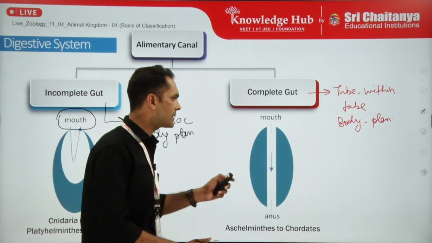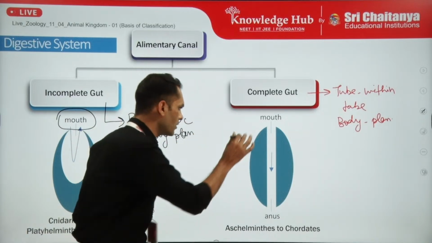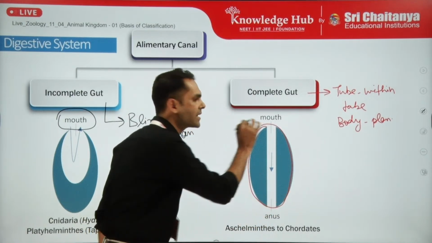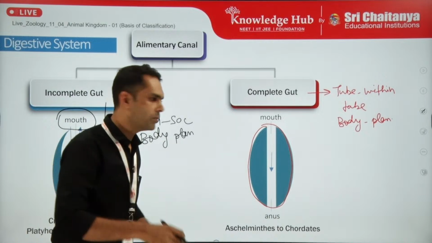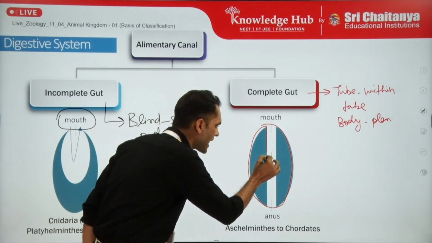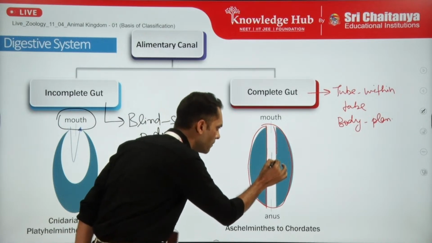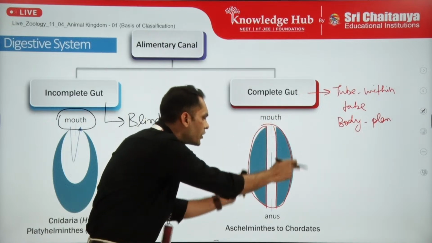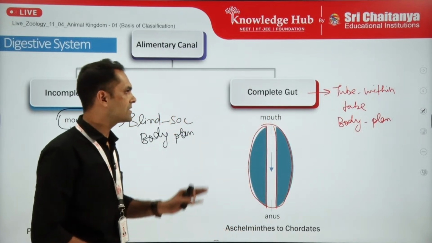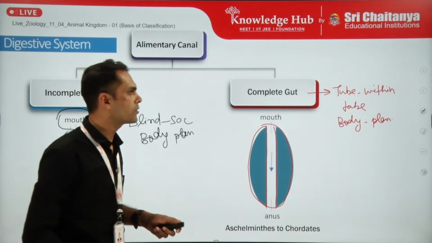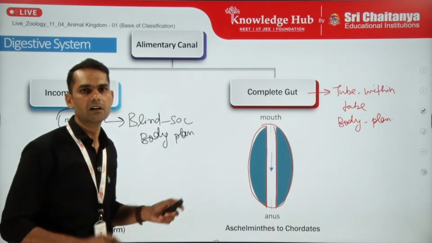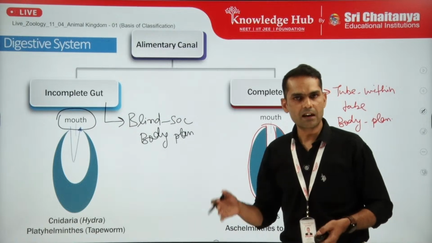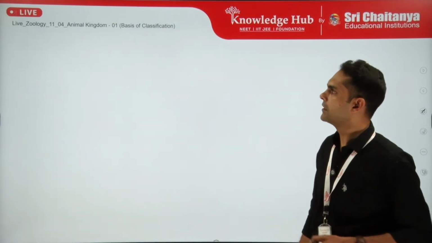So we can consider the whole body of the organism as a single tube, and in that tube, a separate tube of digestive tract is present, starting from mouth to anus. So we can consider it the tube within tube body plan. This type of complete digestive system, with two separate openings, is also known as the tube within tube body plan. Fine? Okay, so some organisms have an incomplete, some have a complete digestive system.